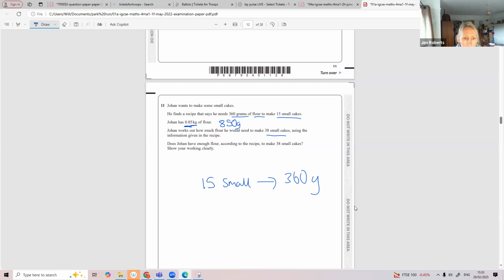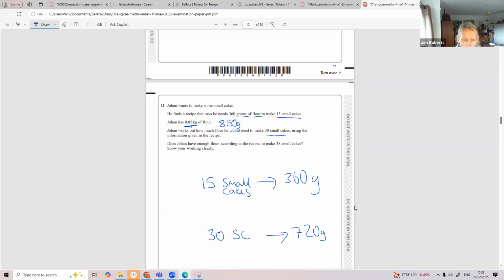Johan works out how much flour we would need for 38 small cakes. Using the information given in the recipe, does Johan have enough? So if I know 15 small cakes is 360 grams, I'm going to times both of those by 2 to get 30 small cakes. 360 times 2 is 720 grams. I have that so far, but I need another 8 cakes, right?